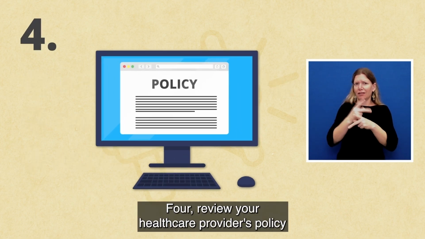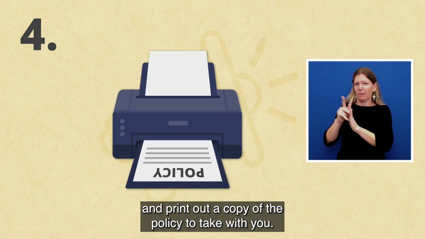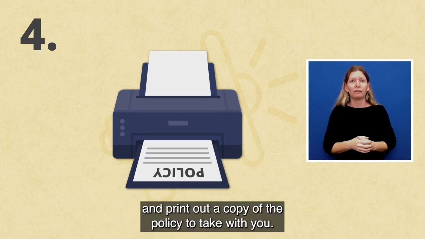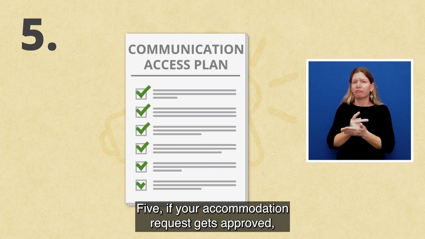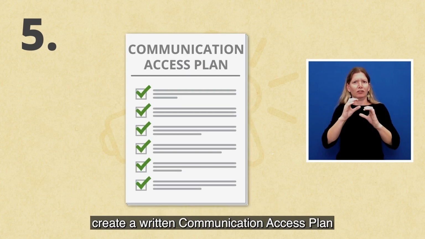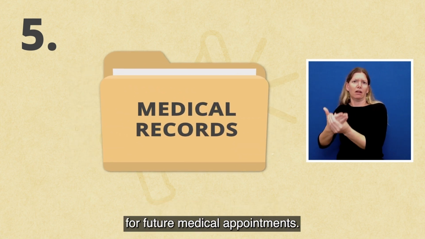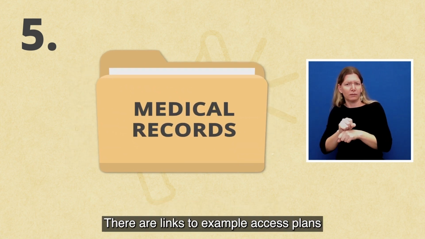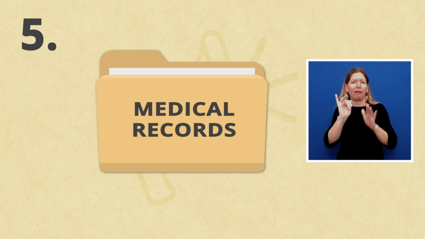4. Review your healthcare provider's policy on their website if available, and print out a copy of the policy to take with you. 5. If your accommodation request gets approved, create a written communication access plan and ask that it be included in your medical records for future medical appointments. There are links to example access plans in this video's description.